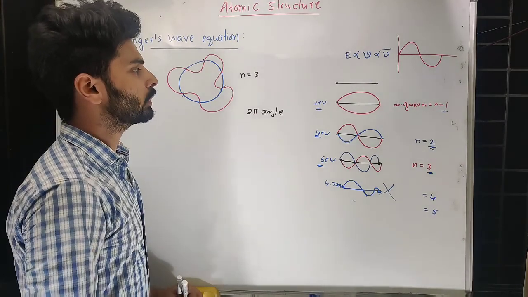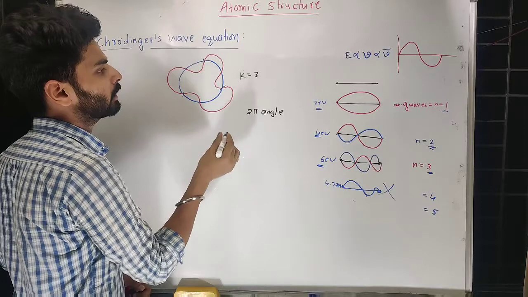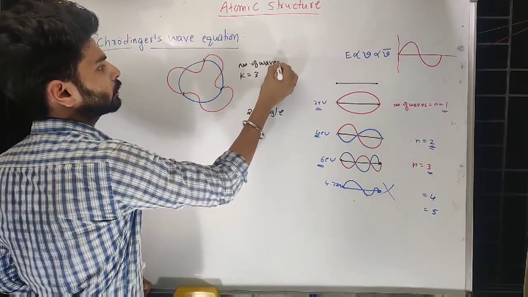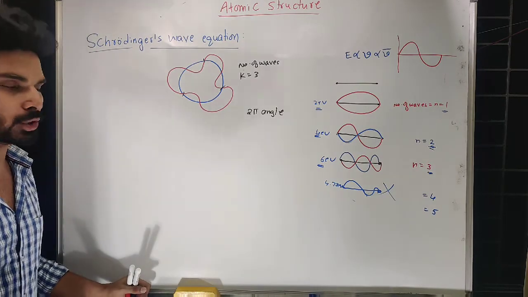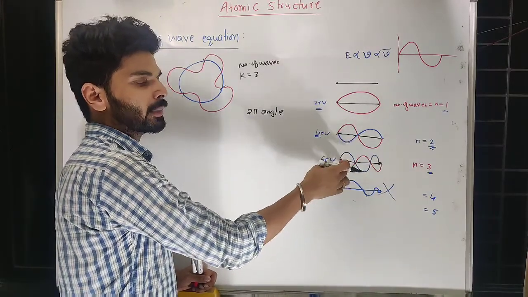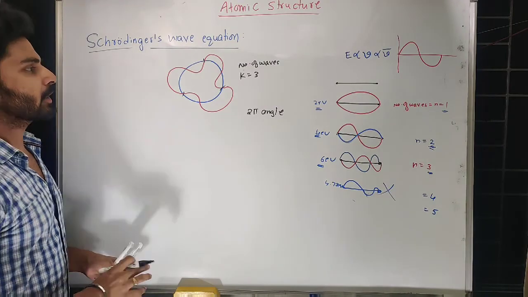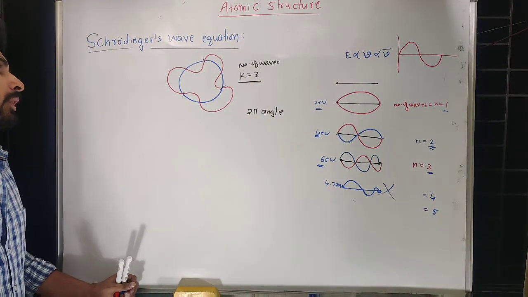Here, instead of using n as a symbol, I will use k as a symbol for the number of waves, because we may get confused with n as the shell number. Later on it is literally so: the second shell will have number of waves 2, the third shell will have number of waves 3. That is true, but for the time being, to avoid that confusion, I will keep k as the symbol for number of waves.